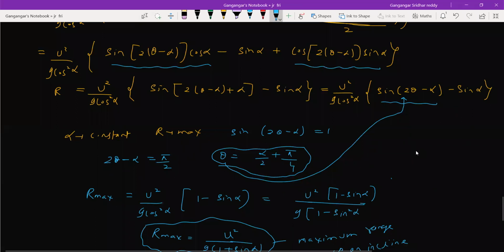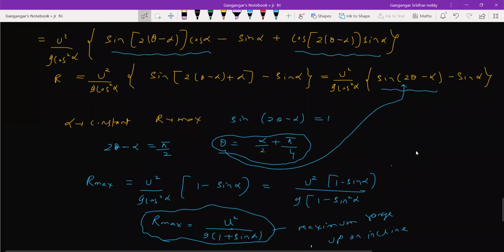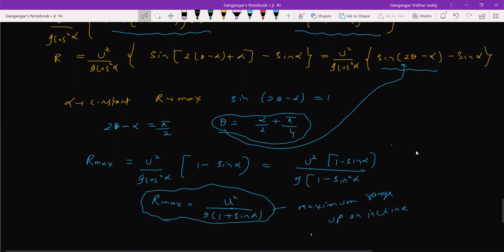Anybody, any doubt? If you are unable to speak, you can put it in chat. You can just put it in chat because I'll be constantly watching the chat box. Okay, now similarly, we'll go for projectile down the incline. What conditions are there for projectile down the incline? Completed. Shall I scroll down? Yes.